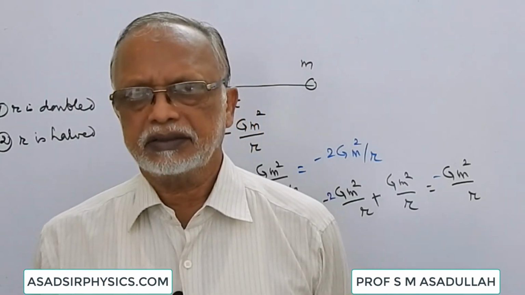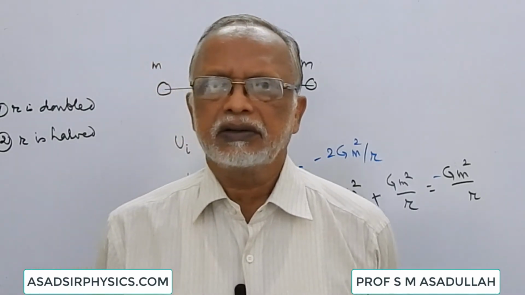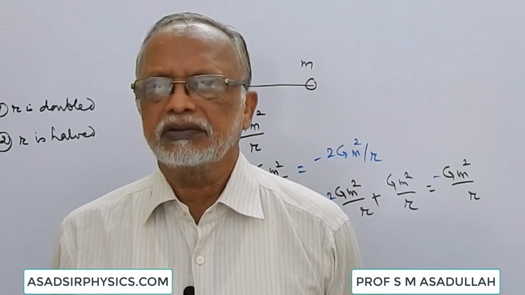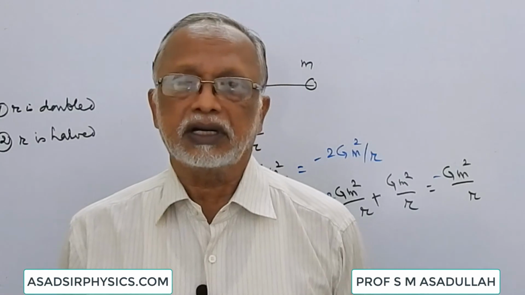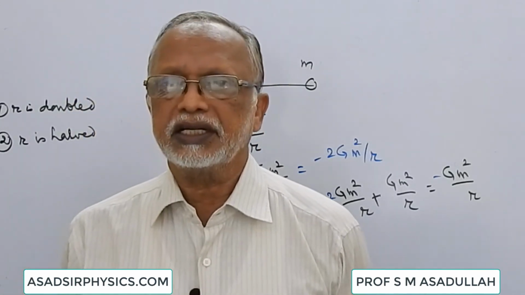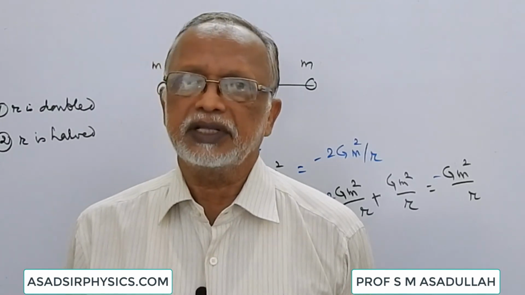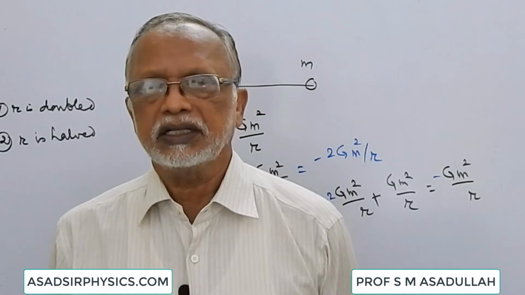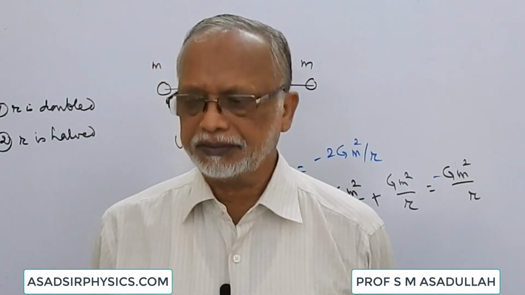After this, we'll take up three bodies placed at the corners, or at the vertices, of an equilateral triangle. Now let us see what is the work done in arranging one body after the other, what is the total work done, what is the total potential energy. After that we change the configuration and see what can be the change in the potential energy, or what is the work done in changing the configuration.